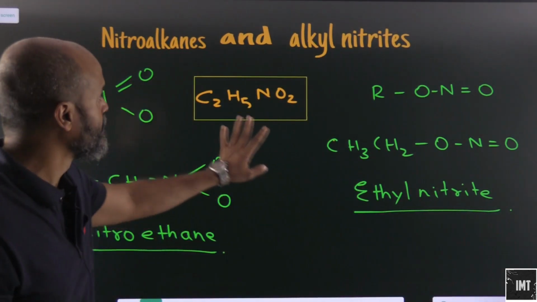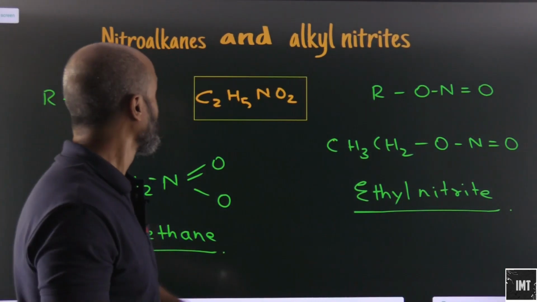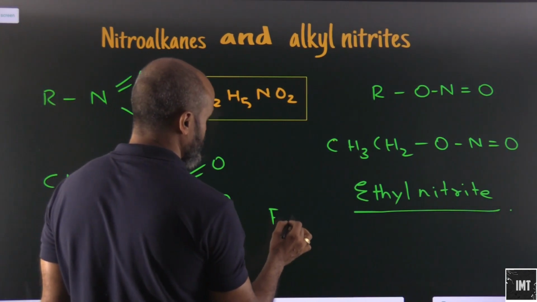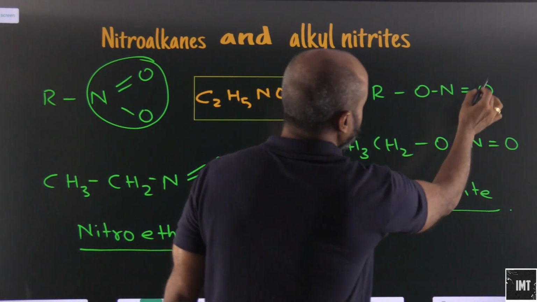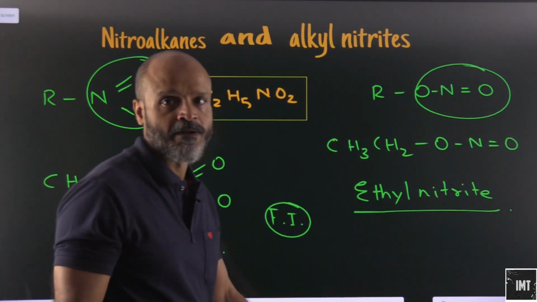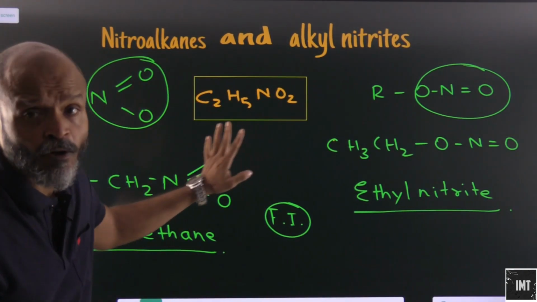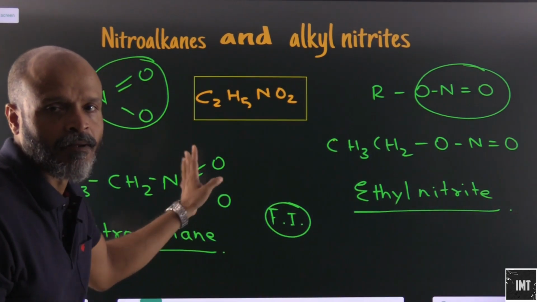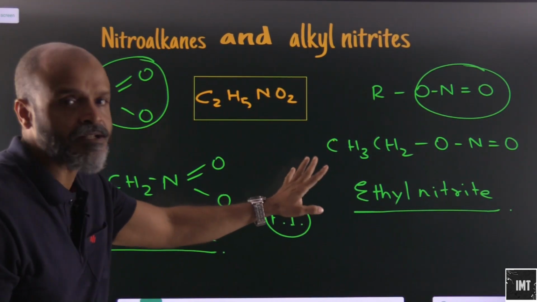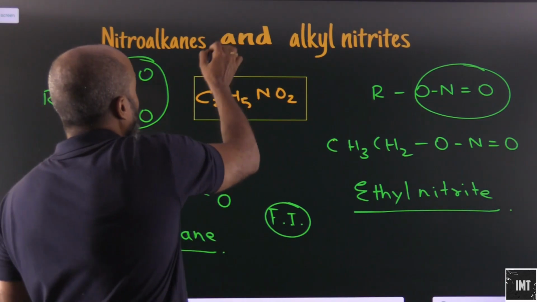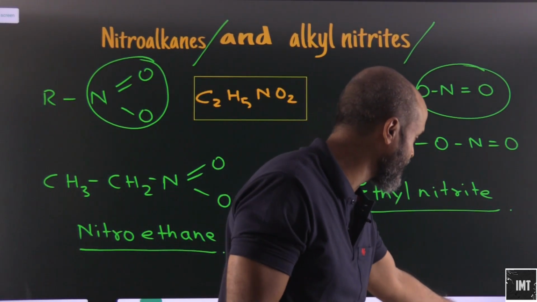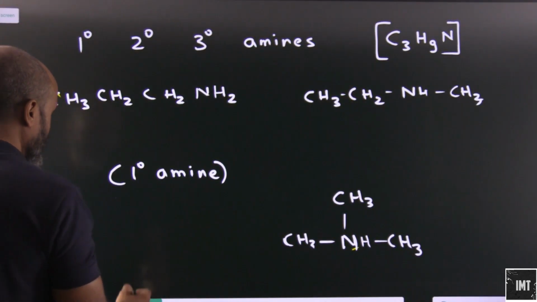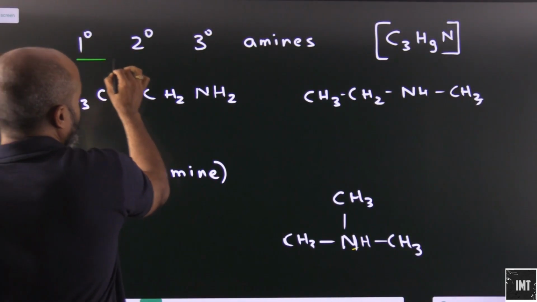Okay, so these are the two compounds of alkyl. These are also what? Functional isomers, because in one we have this as the functional group, and in the other we have this as the functional group. Okay, otherwise the molecular formula for both of them is the same, but the functional groups are different. So these are again functional isomers. What? Nitroalkanes and alkyl nitrites. Okay, let's look at other functional group isomerism.